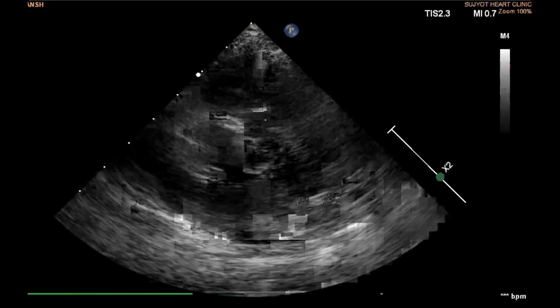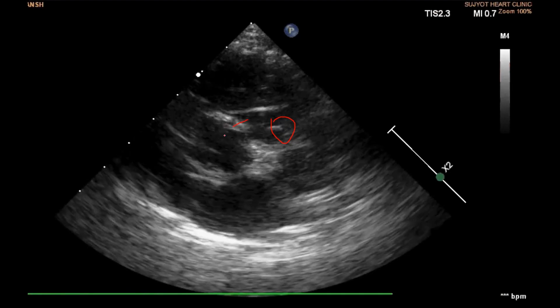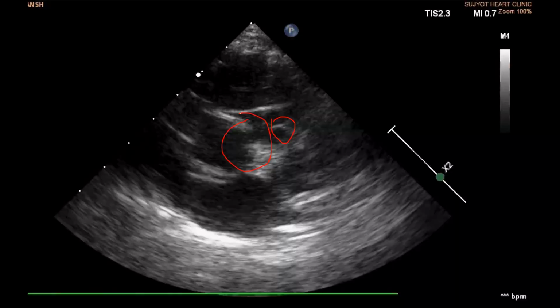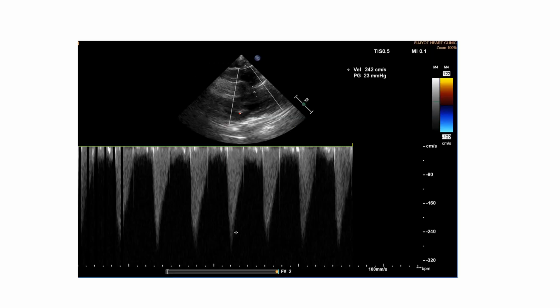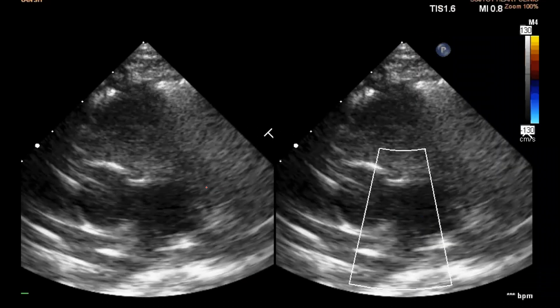So this is an annulus of pulmonary valve, which is very small as compared to aortic annulus, which is quite big. This is forward gradient across pulmonary valve, which is very insignificant. This is aortopulmonary window. Note the hypoechoic nature of the tissue adjoining the window. It is very important, but there is no viewing tissue.